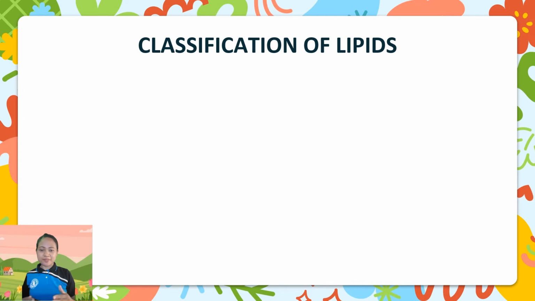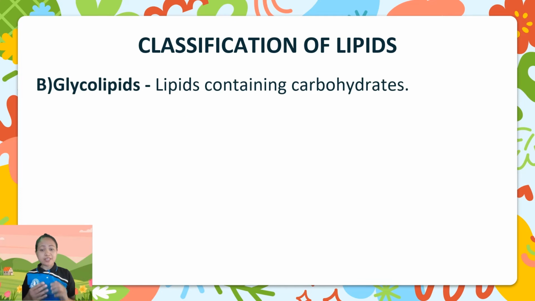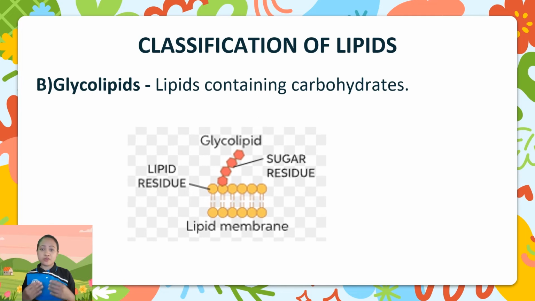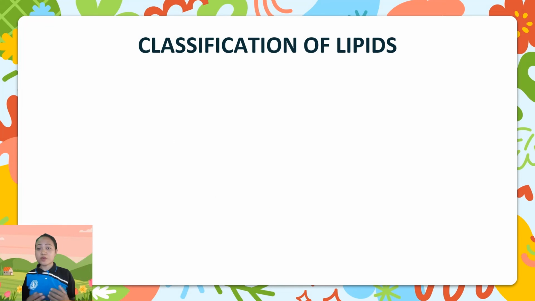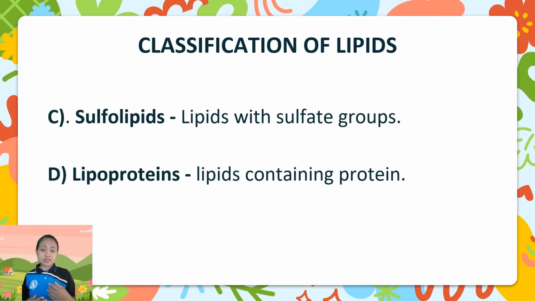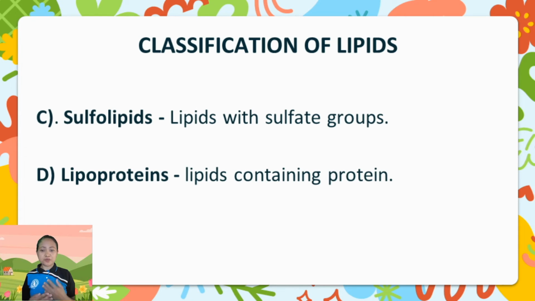Another is glycolipids. They are lipids containing carbohydrates. Their role is to maintain the stability of the cell membrane and to facilitate cellular recognition, which is crucial to the immune response and in the connections that allow cells to connect to one another to form a tissue. The third one is sulfolipids. It is a lipid with sulfate groups. The last one is the lipoproteins. It is also a lipid containing proteins.